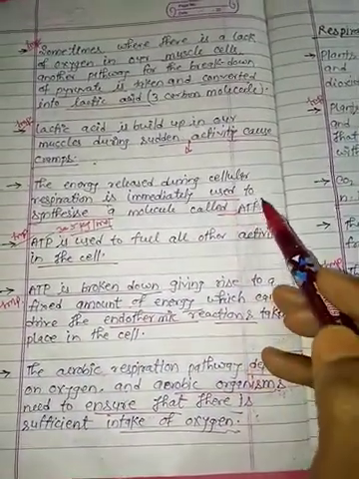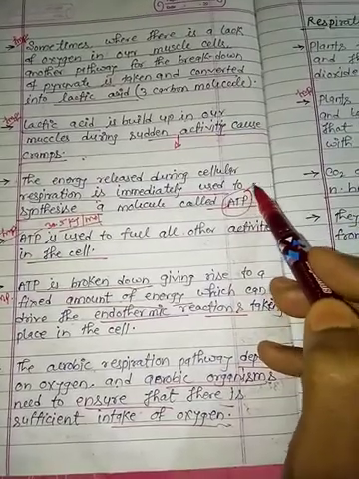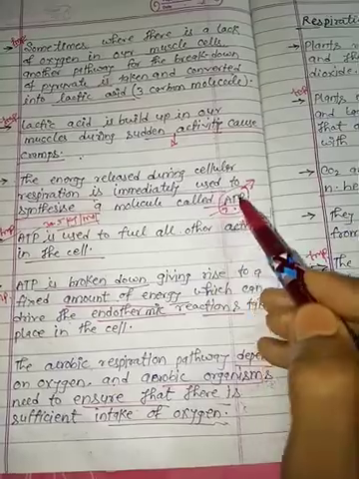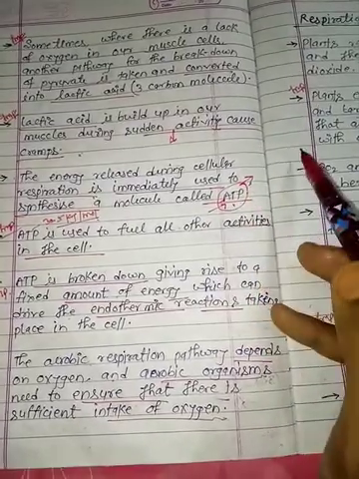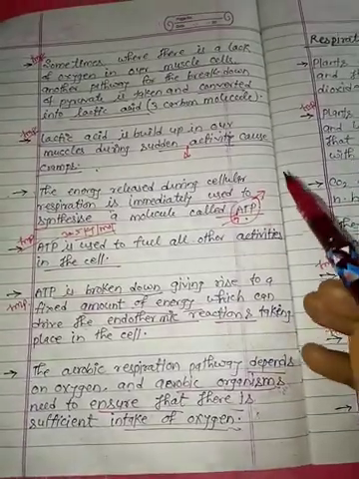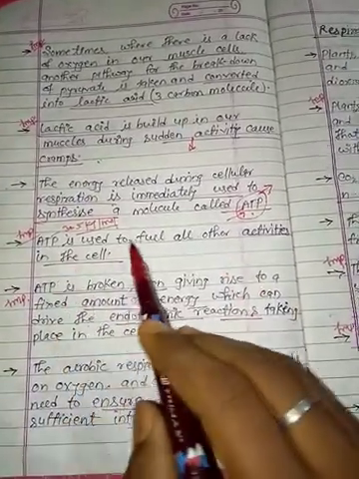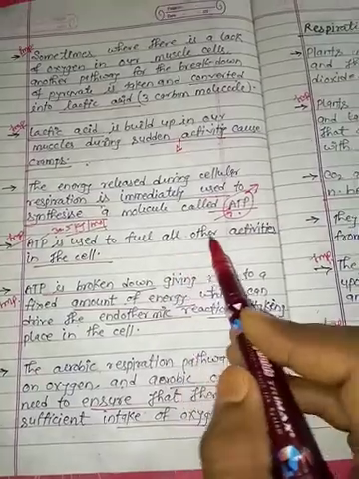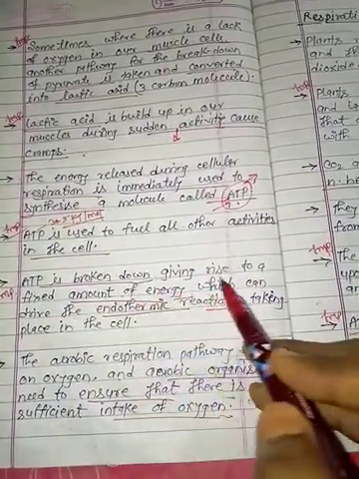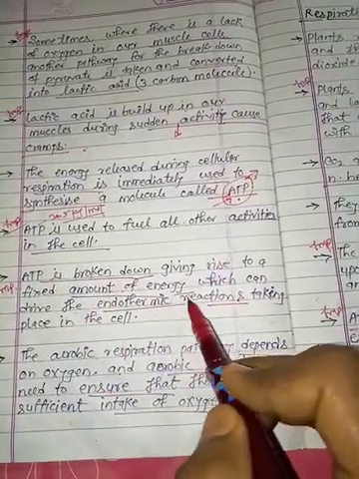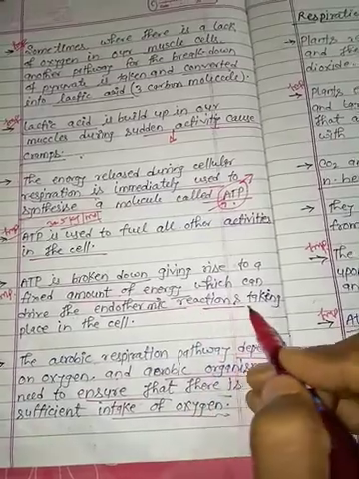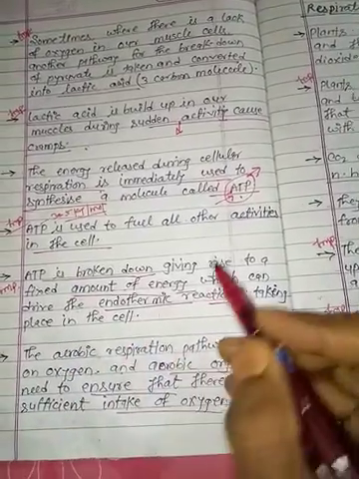ATP. ATP is called the energy currency, which stores the energy and provides it when needed during breakdown, for the other activities of the human body. So ATP is used for all the activities in the cell. ATP is broken down to give rise to a fixed amount of energy which can drive the endothermic reactions that take place in the cell.